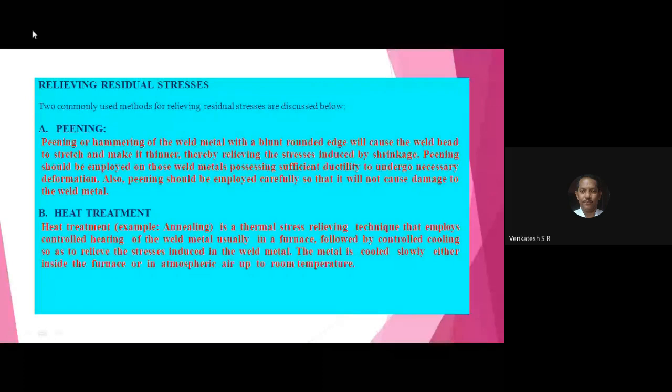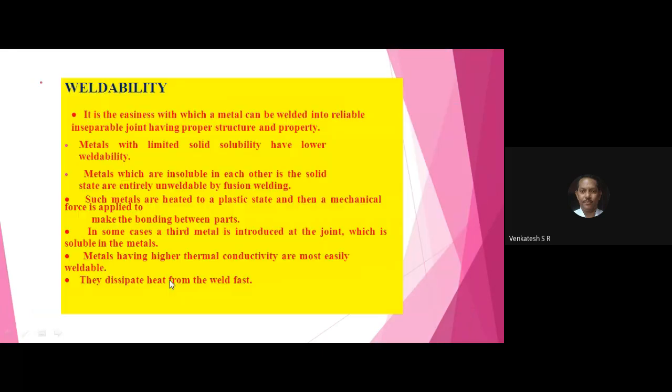Peening, shot peening, that is hitting the joint with balls, or sand peening, by hitting sand particles on the joint you can relieve the stresses on the joint. Heat treatment: the common method used in removing residual stresses is heat treatment. So by heat treatment also you can remove the residual stresses in the joint.